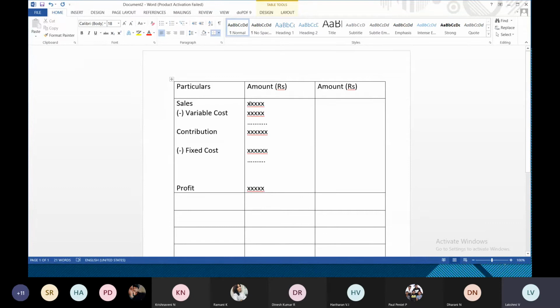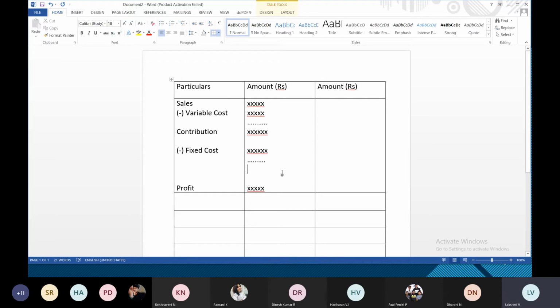So if they are giving you that amount information straight away, that amount information you will take. Certain times they will give number of units, and selling price per unit, variable cost per unit they will give. So number of units multiplied by the per unit figure, you will get the amount here. Certain times when we calculate, we require only the units and per unit details. For that we will be preparing the per unit details in two columns, and simultaneously we can prepare and find out.